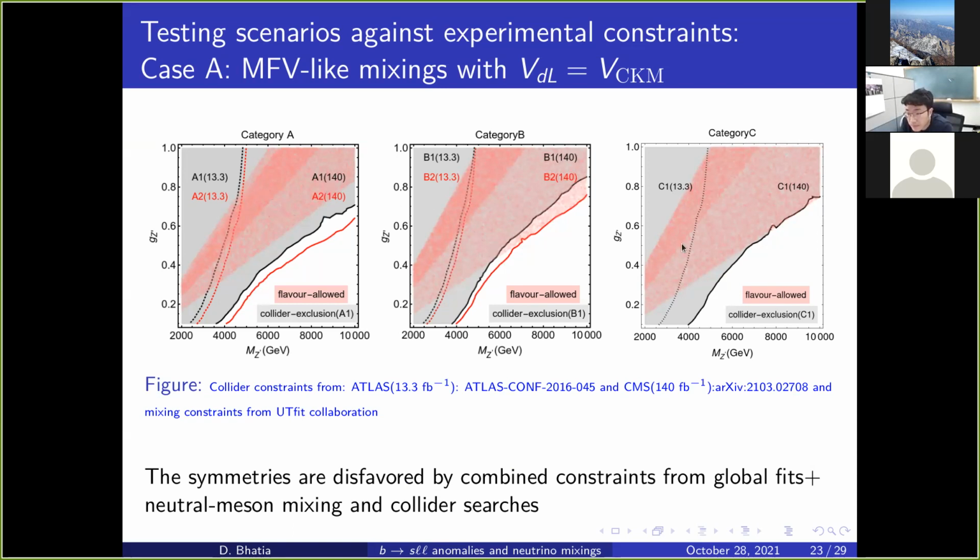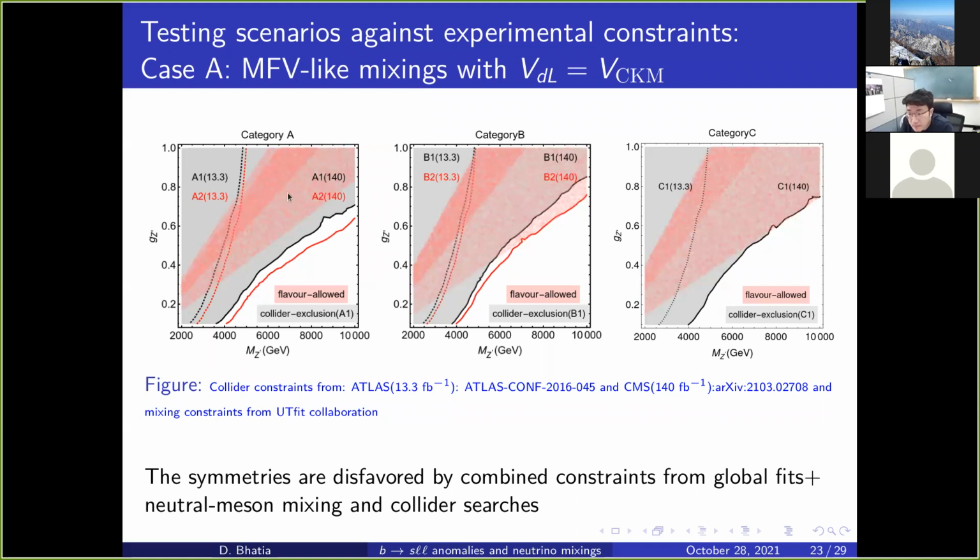These pink bands are the allowed constraints from global fits and neutral meson mixing. Earlier there was a large statistical uncertainty, because of which the bands were broad. Now, since the uncertainties have reduced, the bands have shrunk to more and more accurate values.